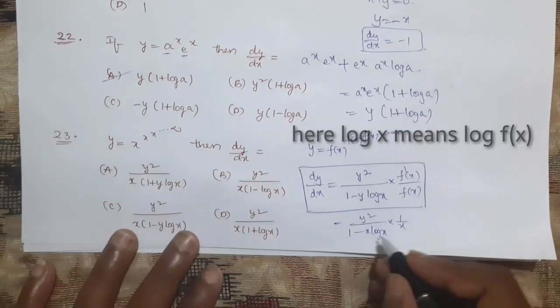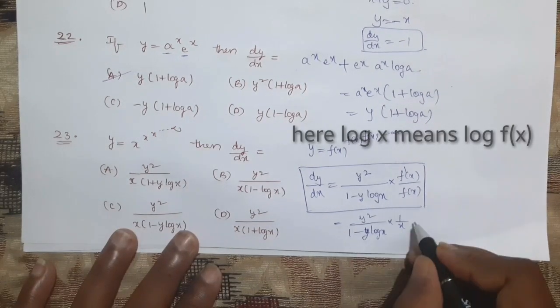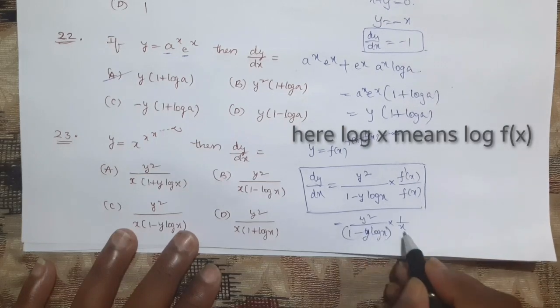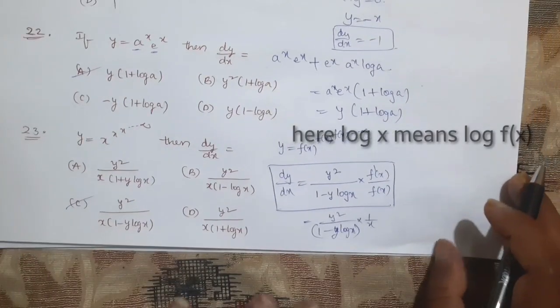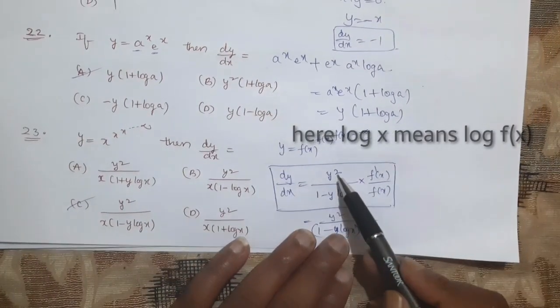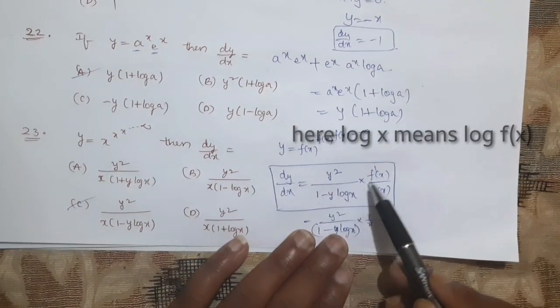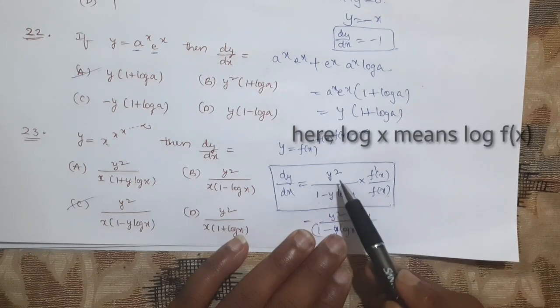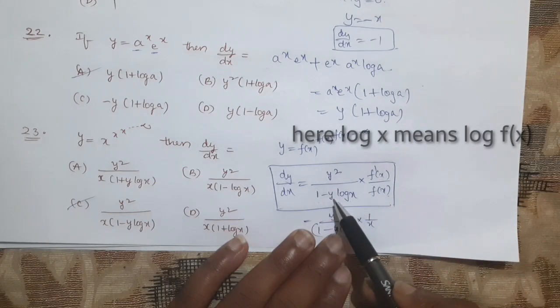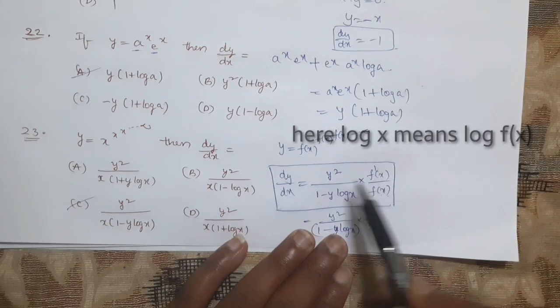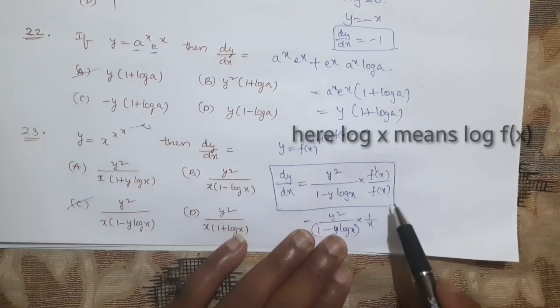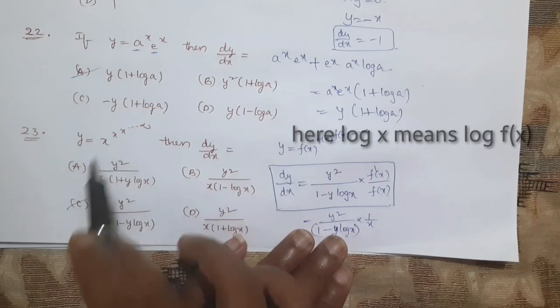So here y, this is y only. So this one we will consider as y square by x into 1 minus y log x, which is option C. So this is the shortcut method, which is, remember, y square by 1 minus y log x into f dash of x by f of x. Y square, y, these are all common, log x. Here f dash of x by f of x, f dash of x is the derivative of this f of x. F of x means the function, whatever it will be there.